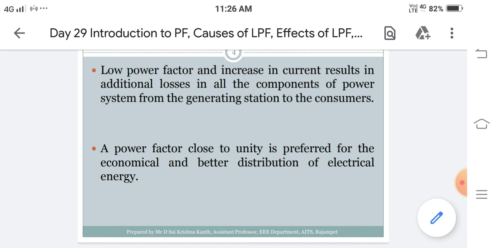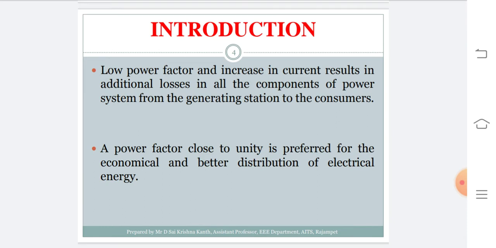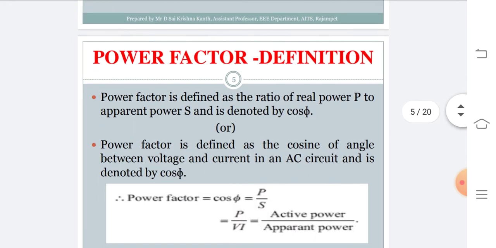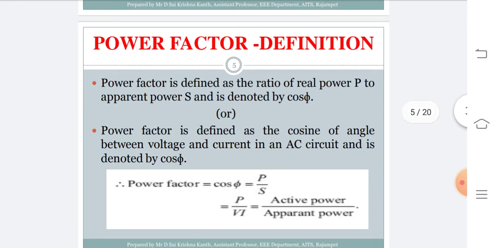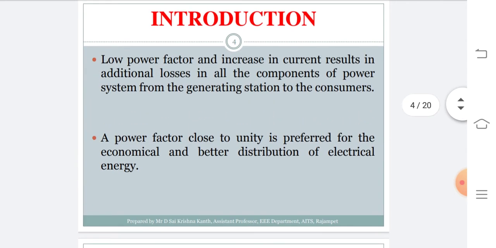So as I have already discussed, most of your power system loads are inductive in nature. Once the load is highly inductive, it is possible to have a low lagging power factor in our power system, but it is undesirable to operate the power system at a low, lagging power factor. Low power factor results in an increase of current also.